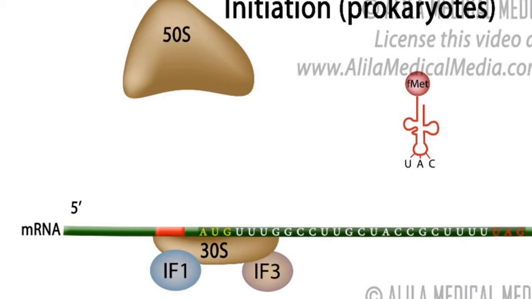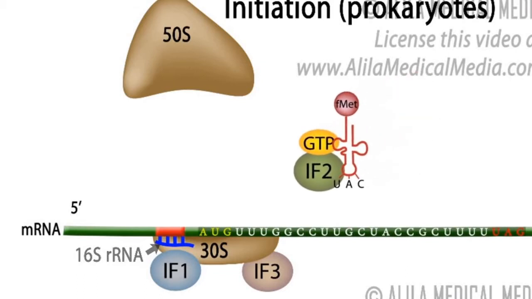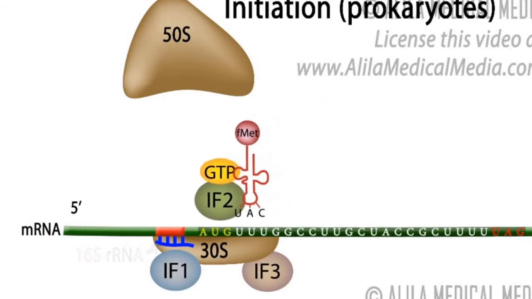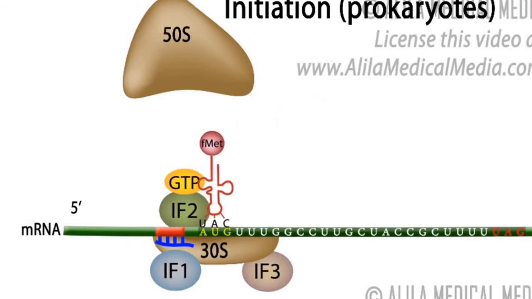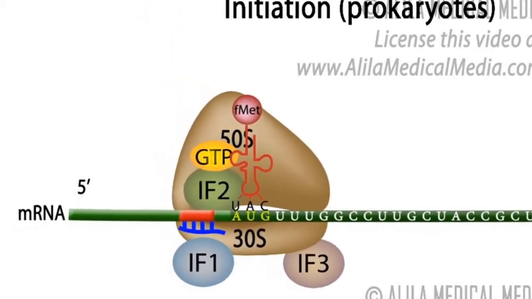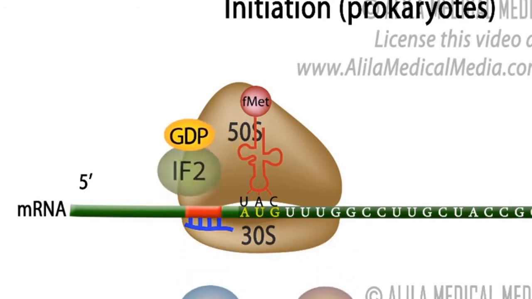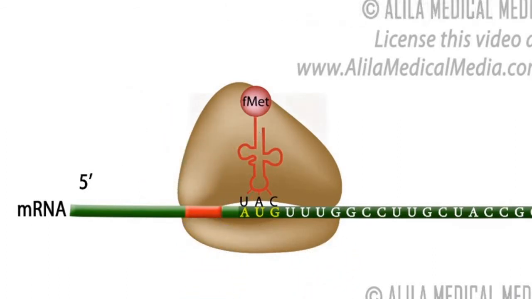The Shine-Dalgarno sequence is base paired to a complementary sequence on the 16S rRNA, a component of the small subunit. This alignment ensures that the start codon is in the right position within the ribosome. Another initiation factor, IF2, brings in the initiator tRNA charged with initiator amino acid N-formylmethionine. The large ribosomal subunit joins the complex and all initiation factors are released.